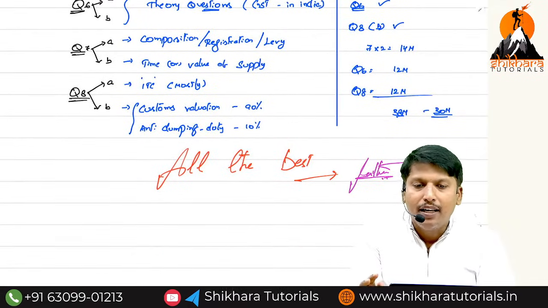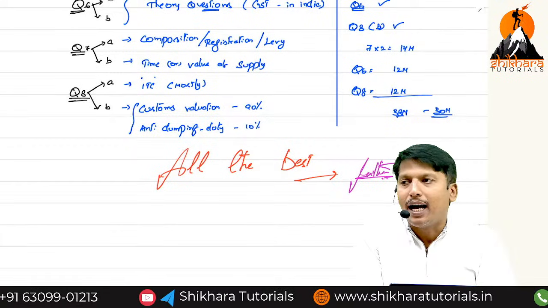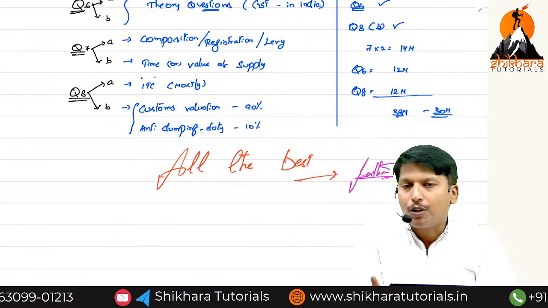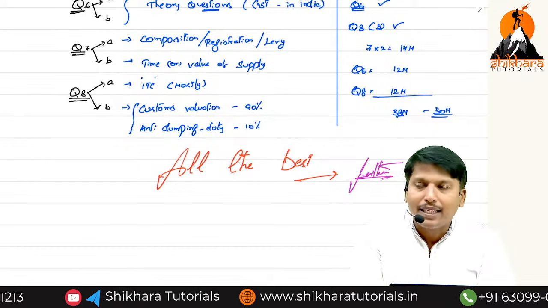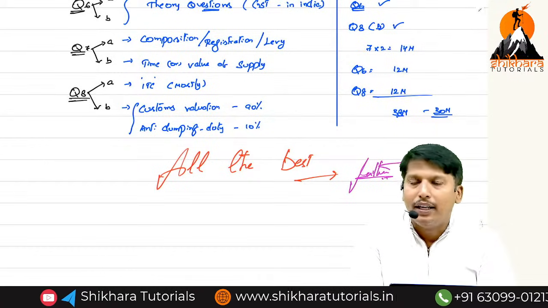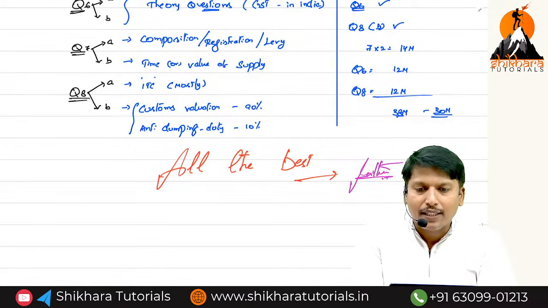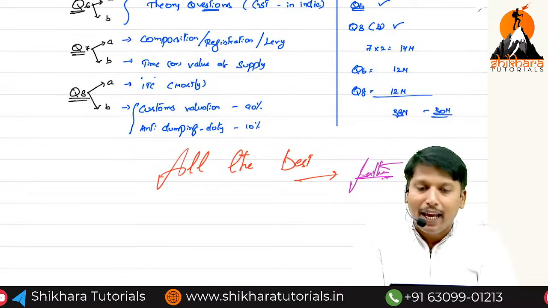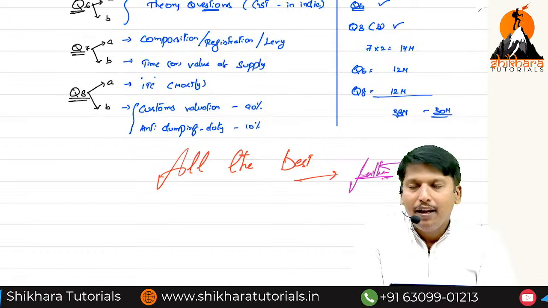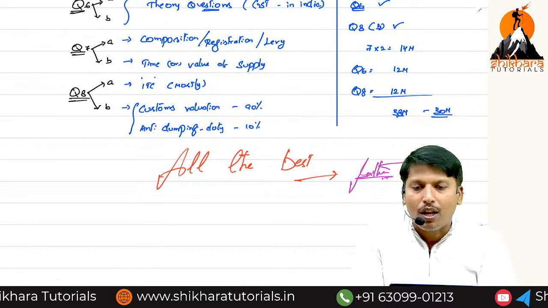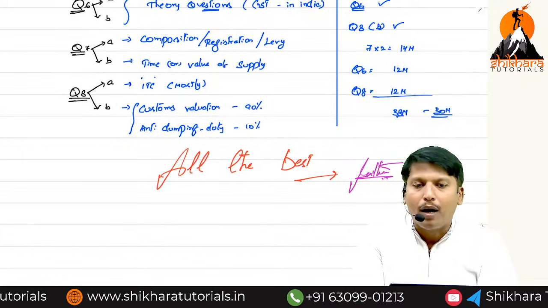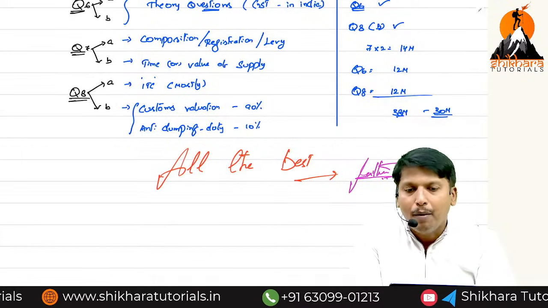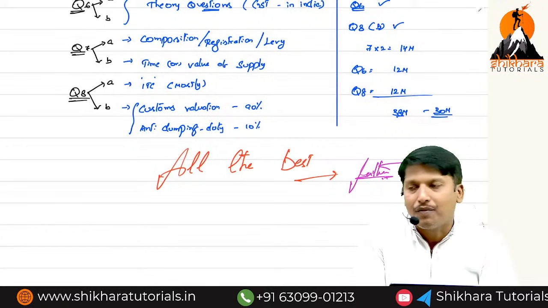As I said, in question number 6, the direct theory questions, 2 are from introduction of GST in India, which I already uploaded in the Shikhara Tutorials. Question number 8A is mostly ITC. 8B, customs valuation, is already uploaded. Question number 7: A part is composition, registration, levy; B part is time and value of supply.